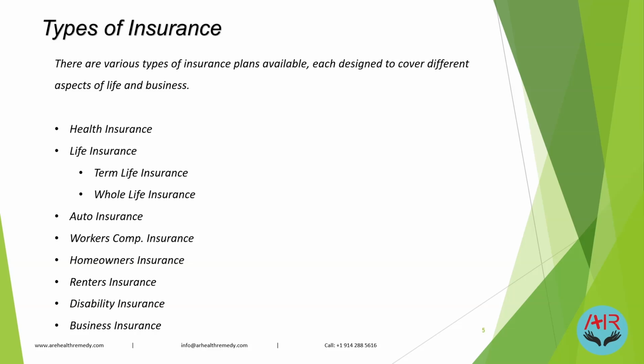Homeowners insurance is basically for the people who own a house. Renter insurance, by the name, we call it rental insurance. Disability insurance is for when we have a disability due to an accident, like if one of my legs is removed and I become handicapped. That is what disability is. Now, business insurance is related to the business.